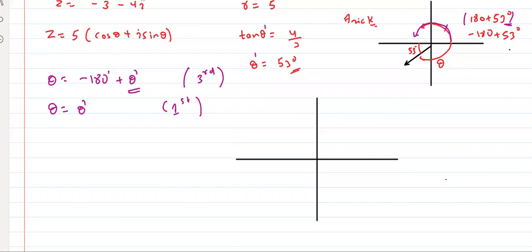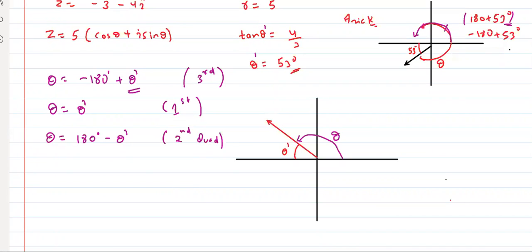Now tell me, if this is theta dash, then I can say that in this case this will be theta, right? So in this case, what is theta? Theta is equal to what? Yes. Very good. 180 minus theta dash. Yes or no? Right? Agreed. This is for which quadrant? Second quadrant.